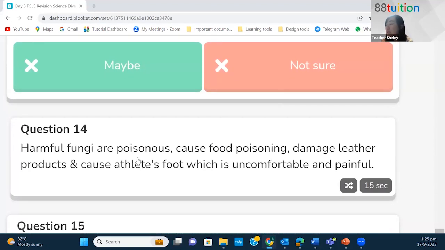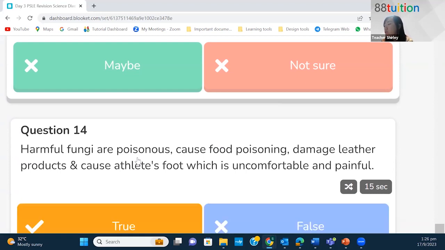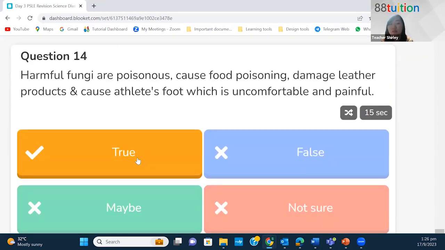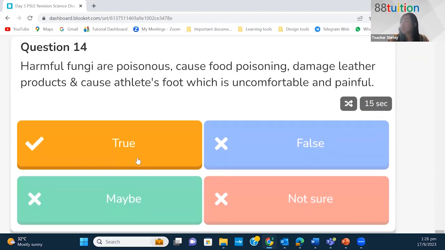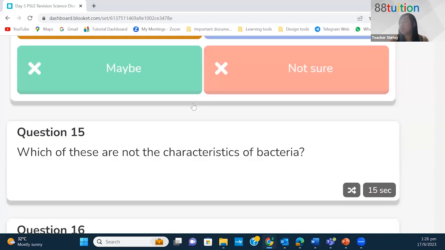Harmful fungi are poisonous, cause food poisoning, damage leather products, and cause athlete's foot, which is uncomfortable and painful. Now, this is true, okay? Because if you eat some harmful or poisonous mushrooms, it can cause you food poisoning, and it might damage some of your leather products, and some of them can even cause this disease called athlete's foot.